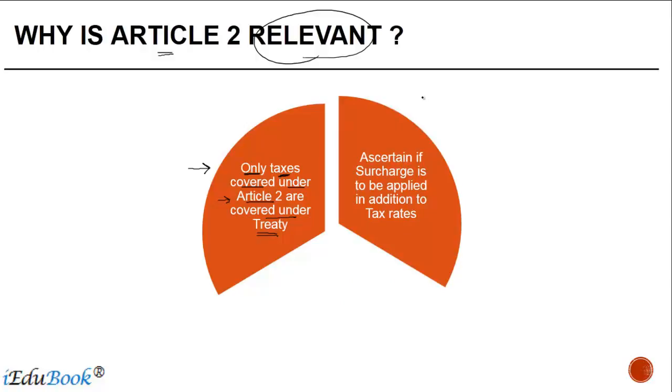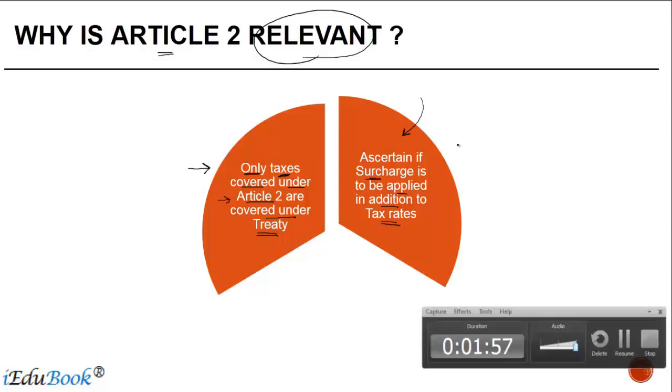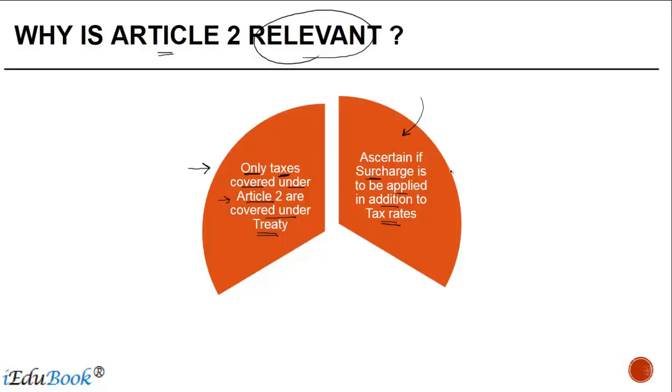The second is, it helps us to ascertain if surcharge is to be applied in addition to tax rates. Now you must be wondering, how does this happen? Generally, when you see the definition of tax in Article 2, you will note that it specifies that not only income tax, but any other levy of a surcharge or certain nature is also to be covered within the definition of tax.